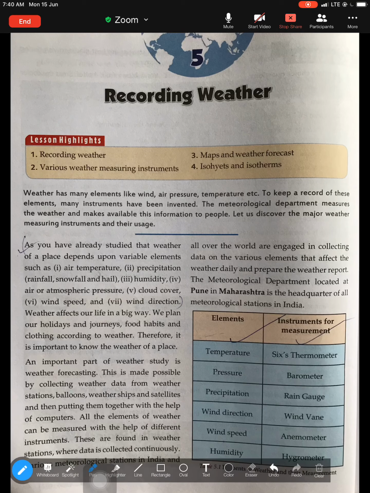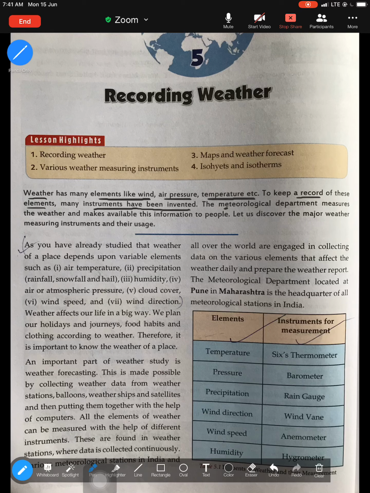Recording weather. Now, first, let's try to understand a quick review of the chapter. Weather has many elements like wind, air pressure, temperature, etc. These are various elements of weather which you've already learned in the previous chapter. Elements of weather like wind, pressure, temperature, cloud cover, these are all elements of weather. Now, to keep a record of these elements, many instruments have been invented. So basically, to keep a record of wind, temperature, pressure, various instruments have been invented.